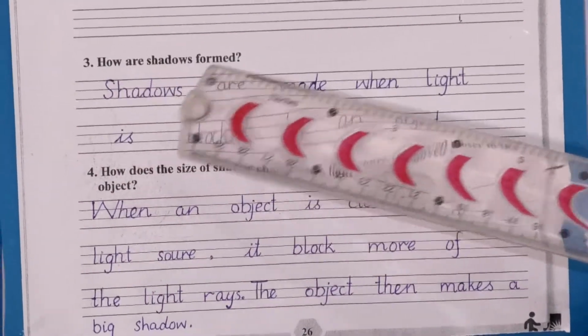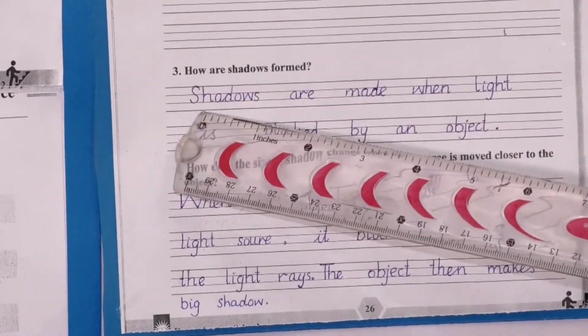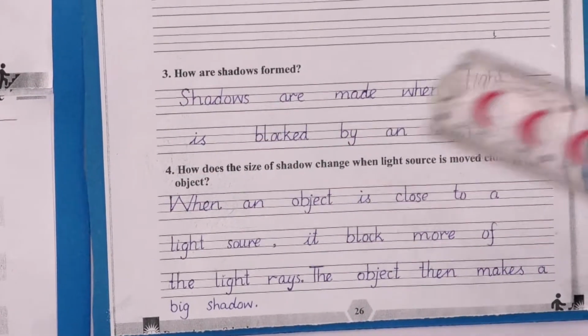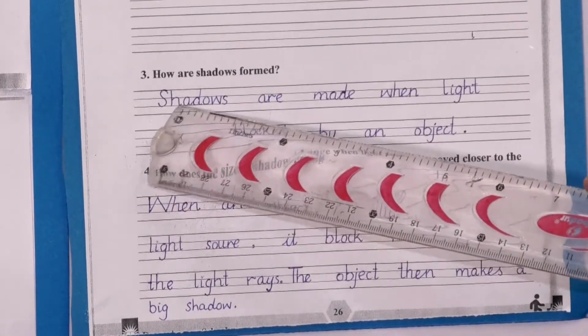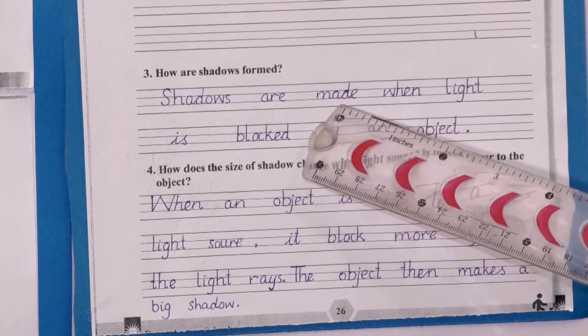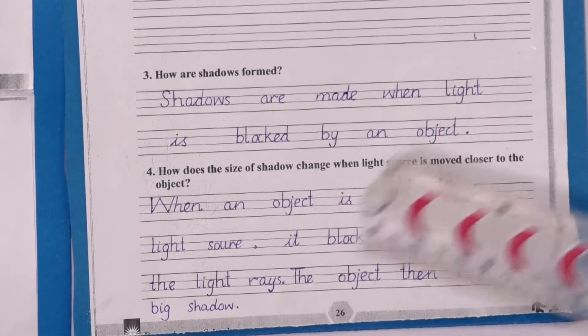Your next question is question number 3. How are shadows formed? Shadows are made when light is blocked by an object. Again, shadows are made when light is blocked by an object.